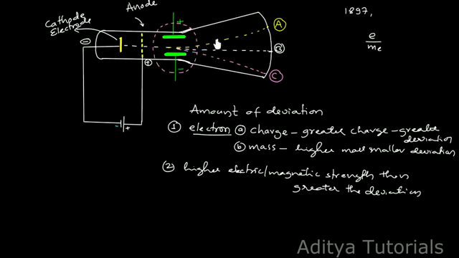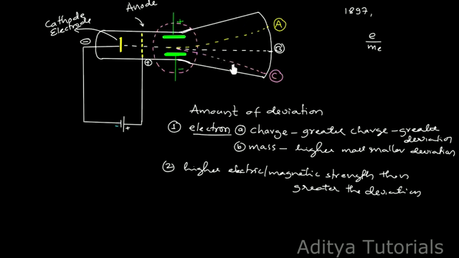electrons deviate from their path and hit the cathode ray tube at the point A. Similarly, when only the magnetic field is used, electrons strike the cathode ray tube at the point C. By careful balancing of electric and magnetic field strengths, it is possible to bring back the cathode rays, or the electrons, to the point B.